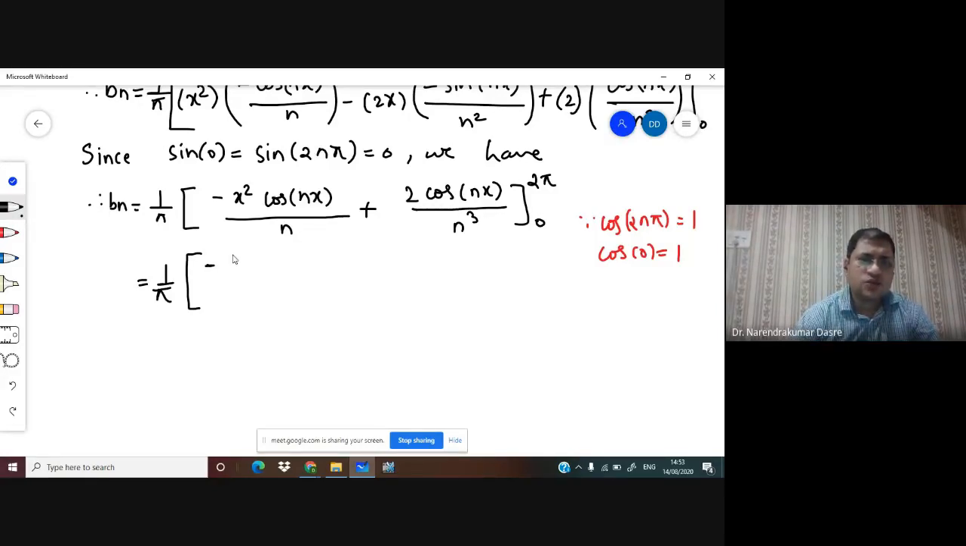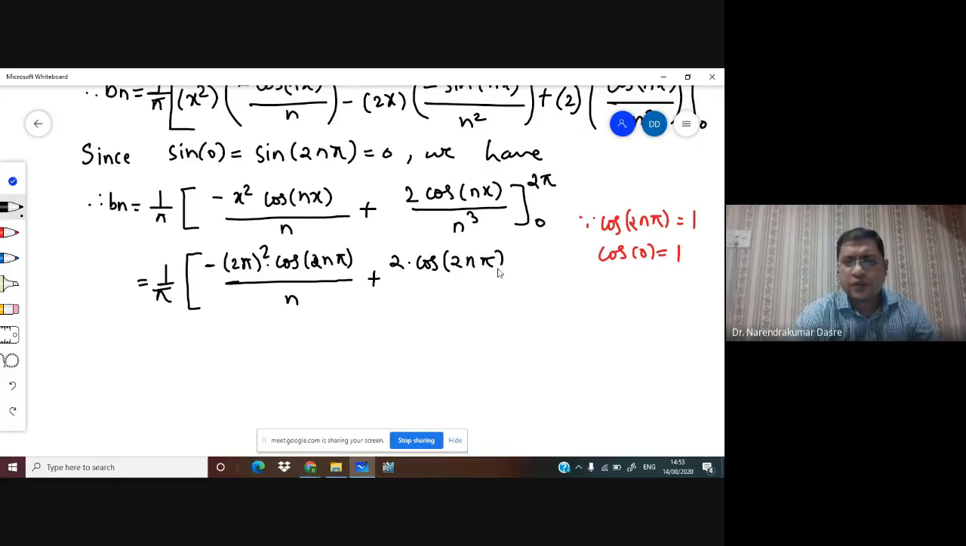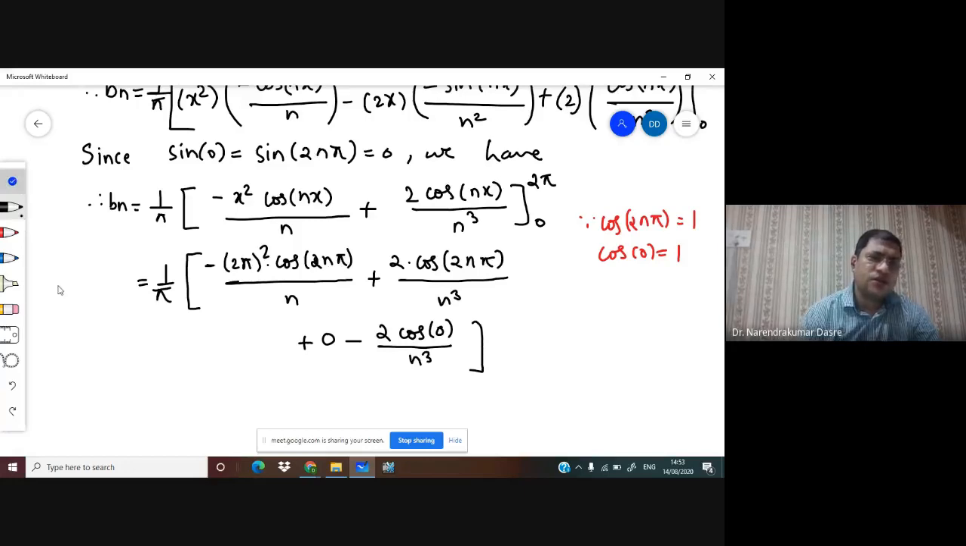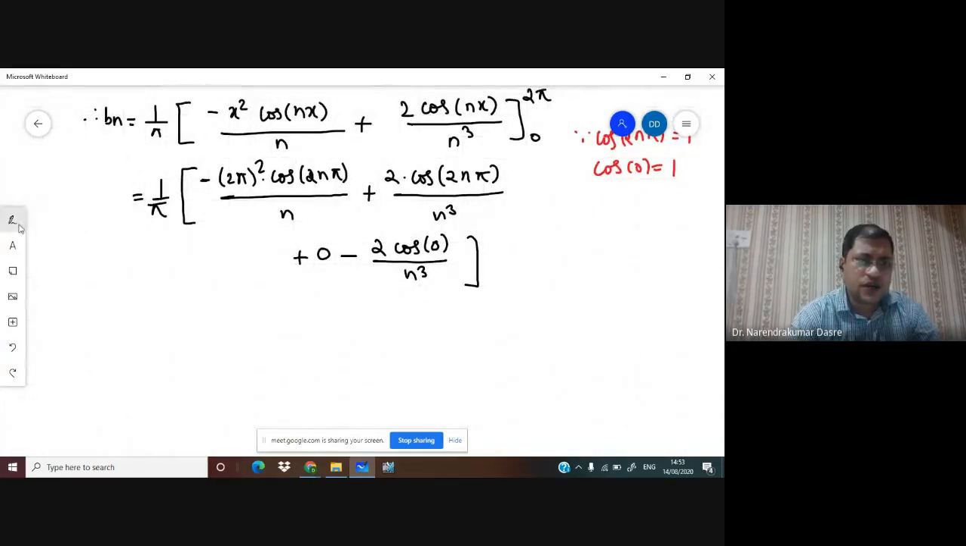So this plus 2 upon n cube minus 2 upon n cube will get cancelled, and we'll have 1 upon pi into minus 4 pi square upon n. This pi will get cancelled, and you'll have minus 4 pi upon n. So we got bn is equal to minus 4 pi upon n. Let this be equation 4. Now we have obtained the value of bn, the value of an, and the value of a0.